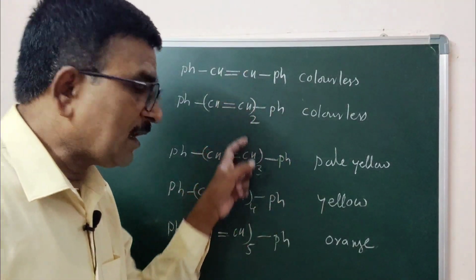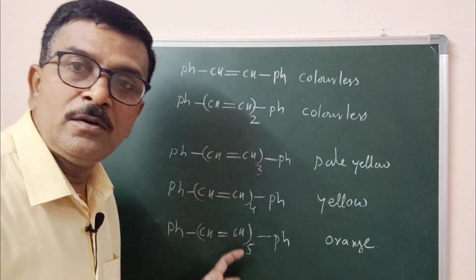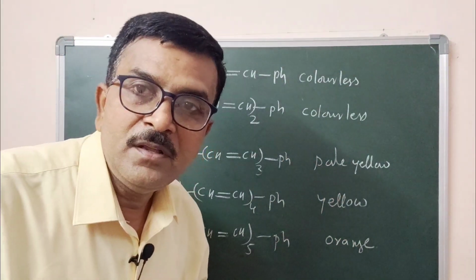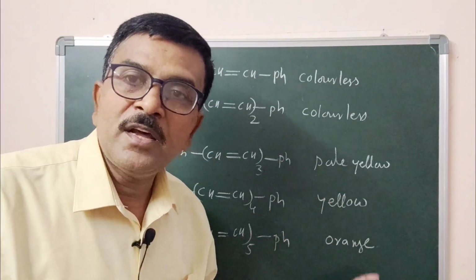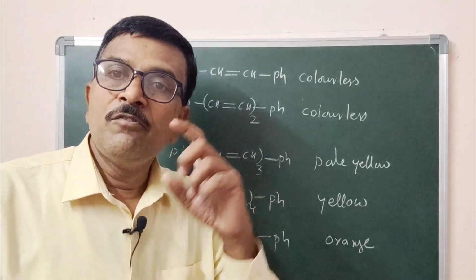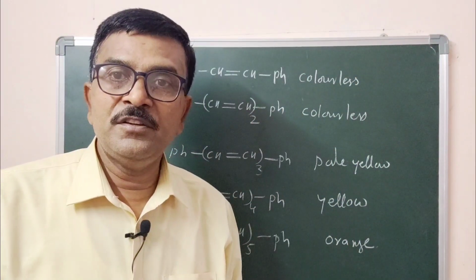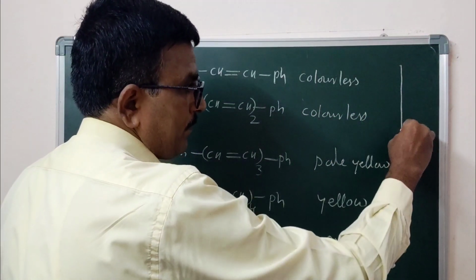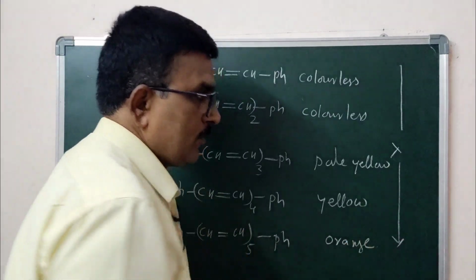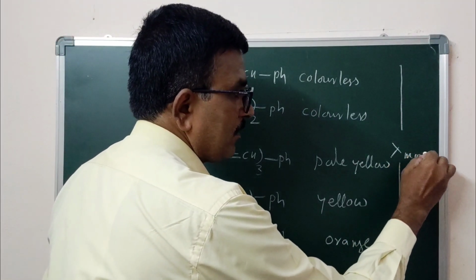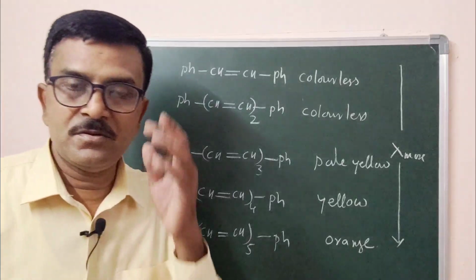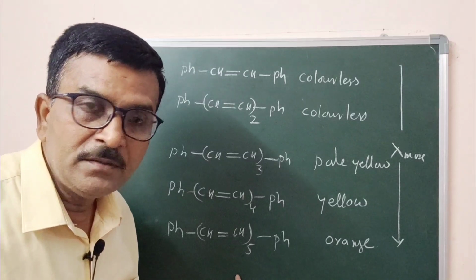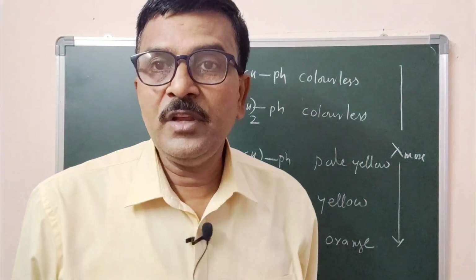So as conjugation increases from 1 double bond to 5 double bonds, the color slowly deepens, indicating the molecules are slowly absorbing energy from the ultraviolet region to the visible region, that is from shorter wavelength to longer wavelength. This is lambda max. Now you can observe, as conjugation increases, lambda max also increases.